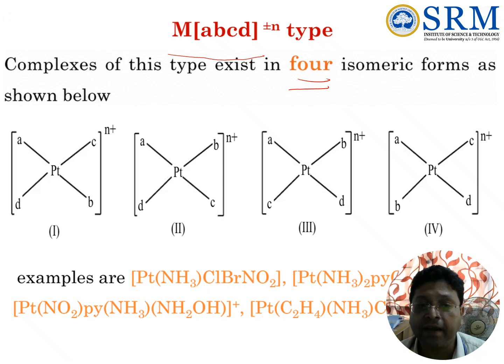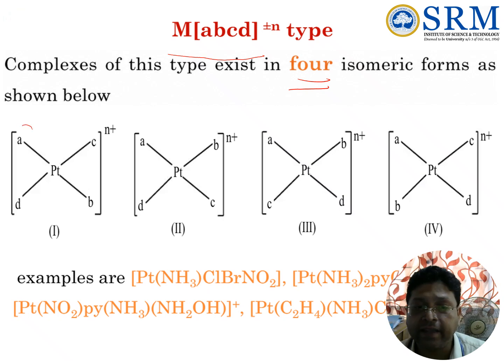We can see here A, B, C, D, then here A, B, C, D. Comparing 2 and 3, A, B are the same, but C and D interchange. And again, you see 1 and 4.